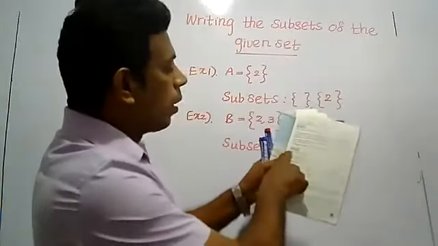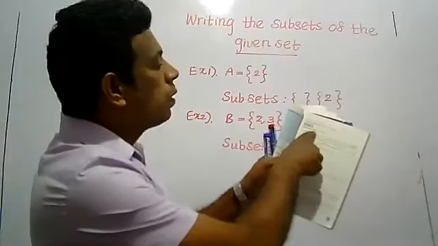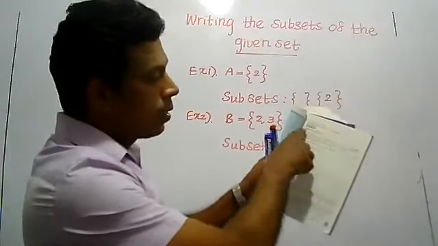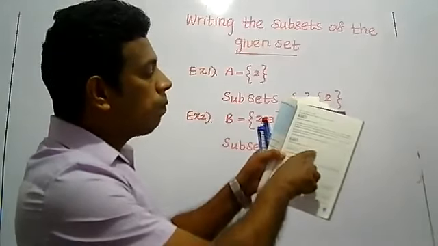Write all the subsets of the set Y. Write all the subsets of the set X. Set X: 1, 2. Write the subsets. Set Y: 3, 5, 7.